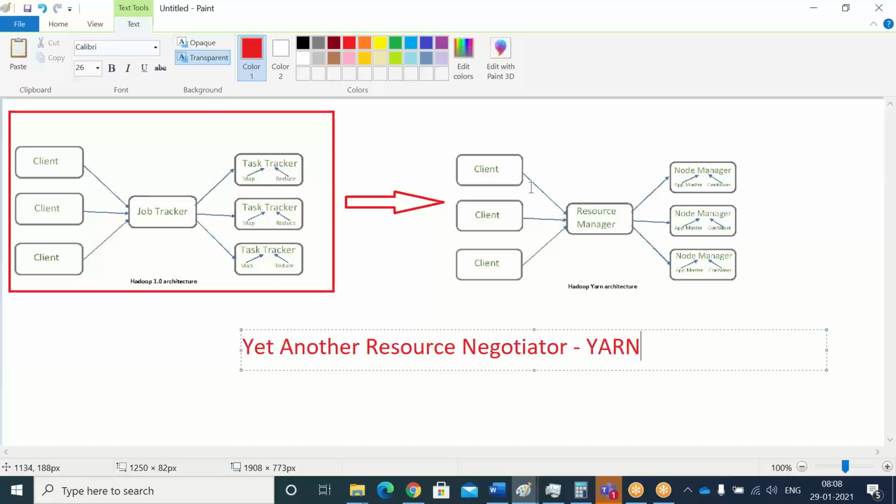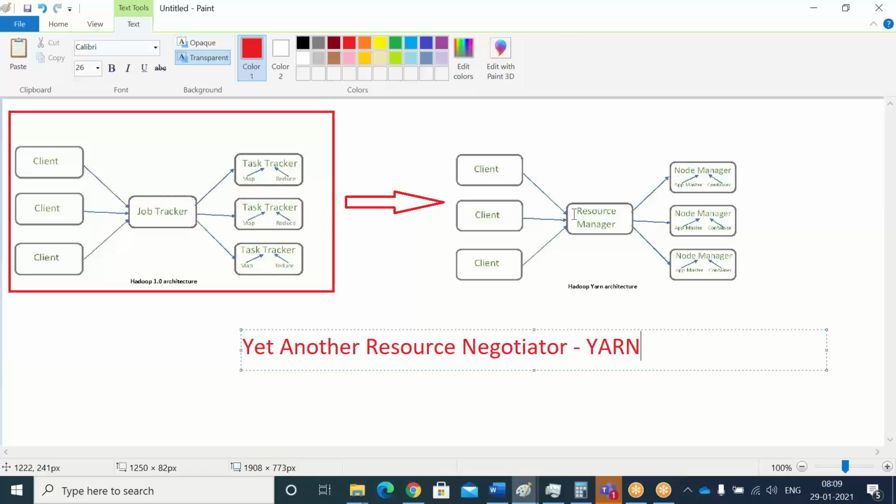Once you get the request from the client, instead of the job tracker they introduced the RM, the resource manager. This resource manager is something like the name node, but in a different manner. On top of your name node, we have the Yarn architecture, and Yarn also comes built in. Once you install the Yarn client, the resource manager takes care of all your name node activities: scheduling your job, getting the data from the data node, reading the data, putting the data, everything.